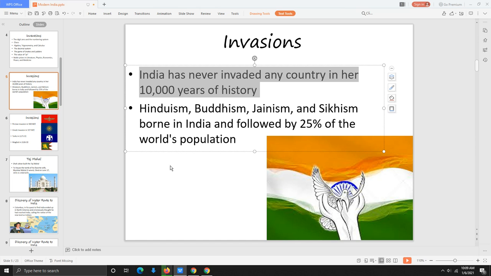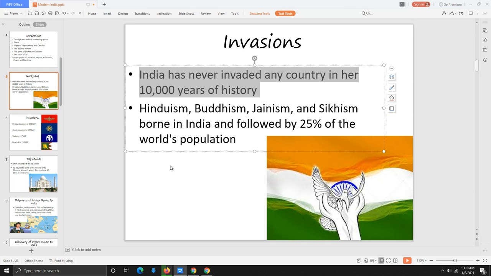India has had wars inside of India between various kingdoms. There are multiple kingdoms in India. India wasn't just one country the entire time. There are other kingdoms in India, and those kingdoms would fight against each other. But nobody in this subcontinent of India has ever left India and then tried to invade somewhere else.